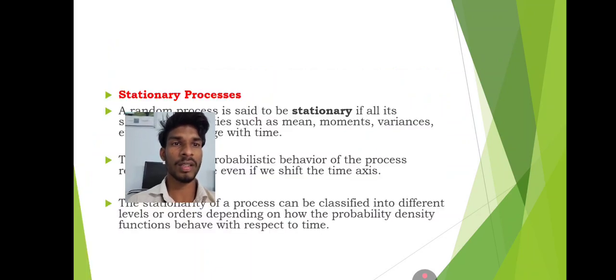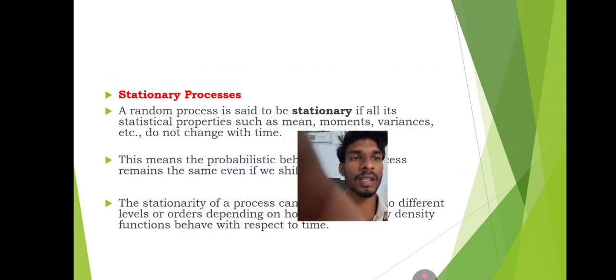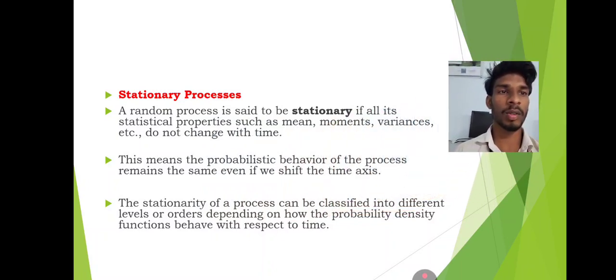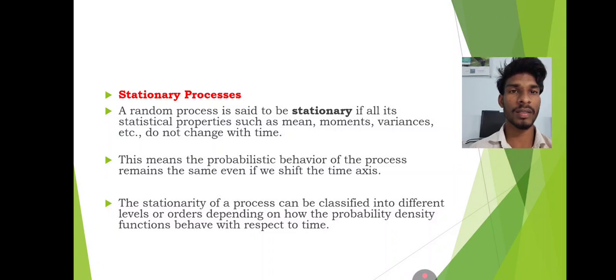Today my topic is about stationary process. A process is said to be stationary if all its statistical properties such as mean, moments, variances, etc. do not change with time. This means the probabilistic behavior of the process remains the same even if we shift the time axis.